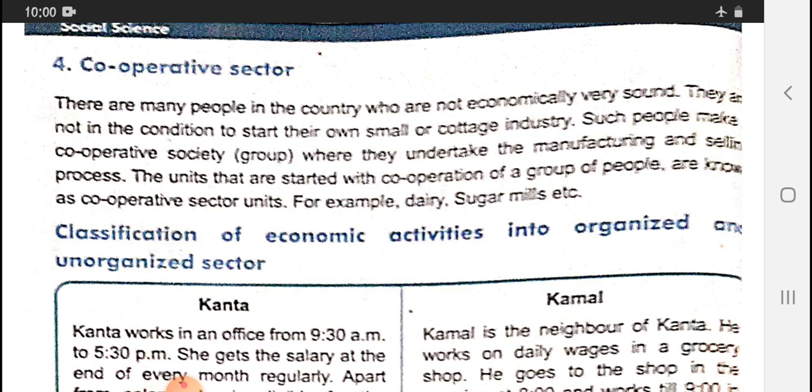For example, dairy, sugar mills. Dairy is a cooperative production. No single person can run a dairy. It requires many people. It requires government conditions and norms. Then they meet together and work cooperatively. Cooperative work means group work.